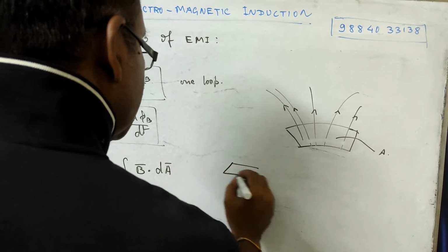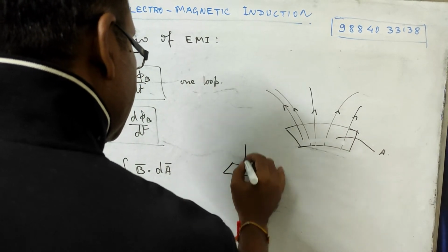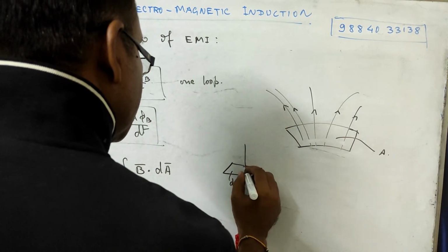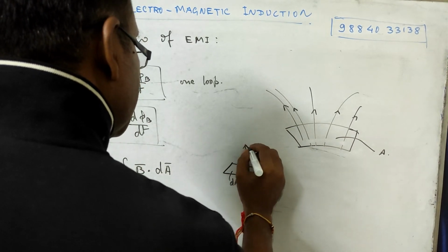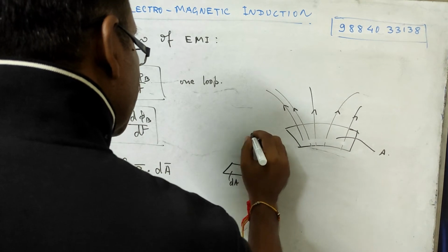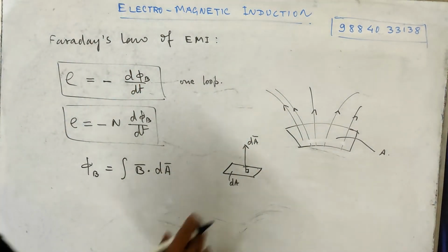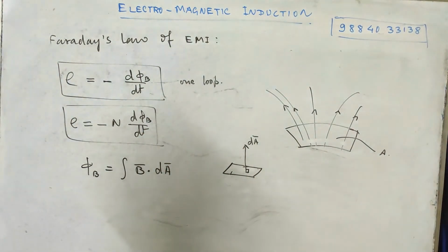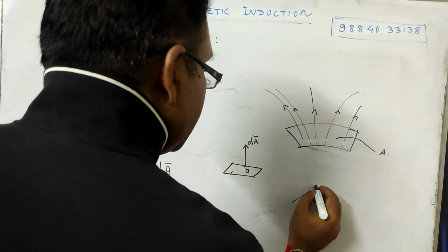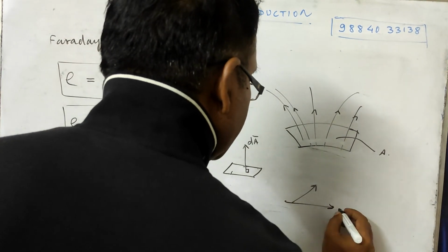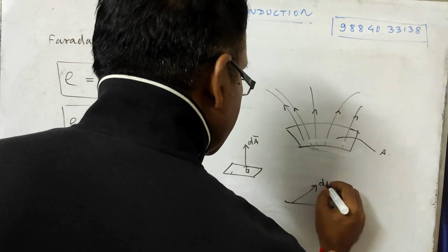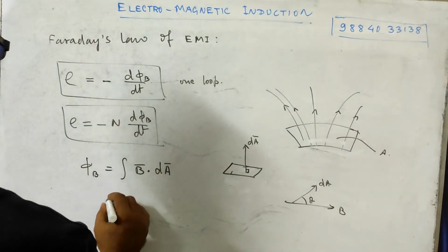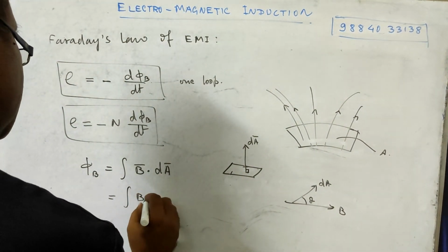Suppose this is the surface, this area is dA, then perpendicular to this is called the vector dA. Now if dA and B, this is your B, this is your dA, make angle theta, what will the dot product be? The dot product will be B dA cos theta.